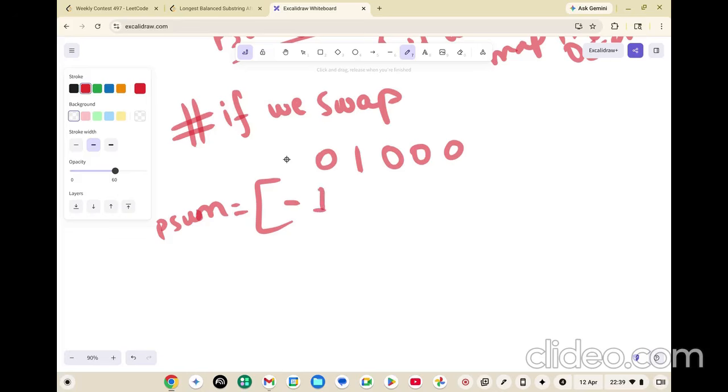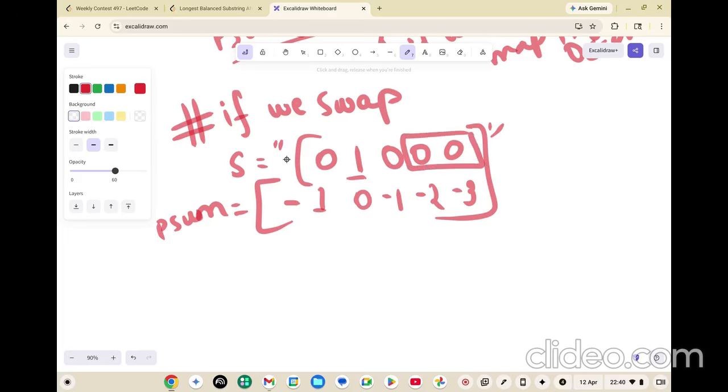So it will give us -1. For this one, you will get a 0, then again a -1, -2, -3, right? So this is the prefix sum. This was the initial string, right? Now what I'm trying to say is, let's say you wanted this substring to be balanced. In that case, you will ask this one to come to this point. Now what happens if you do so? Let's look at how the tables will turn for these elements.